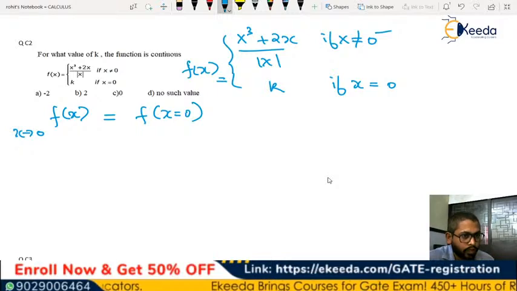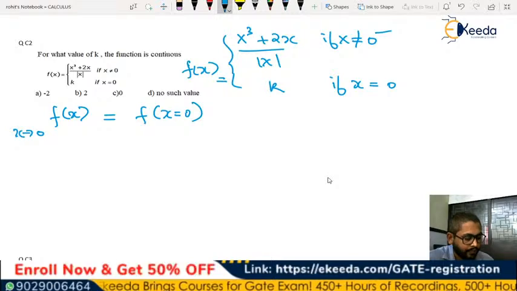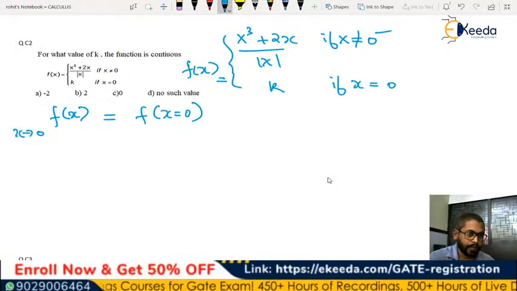Lokesh, 0 is not the right answer. Kalyan, 2 is also not the right answer. Please try it again.